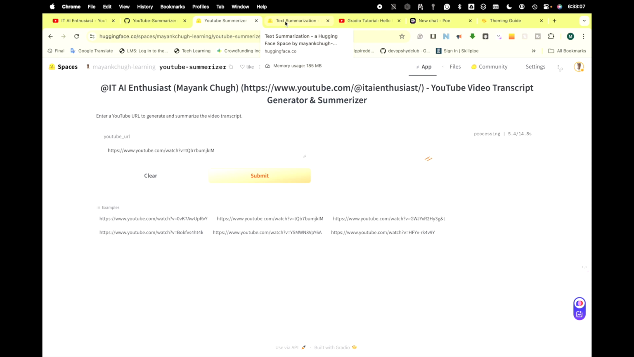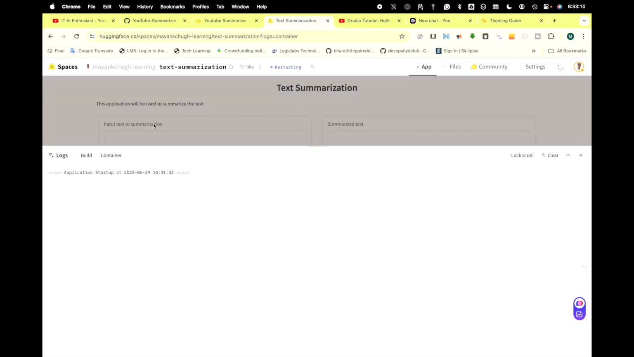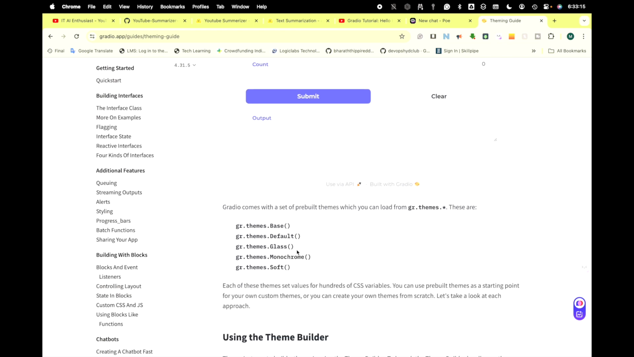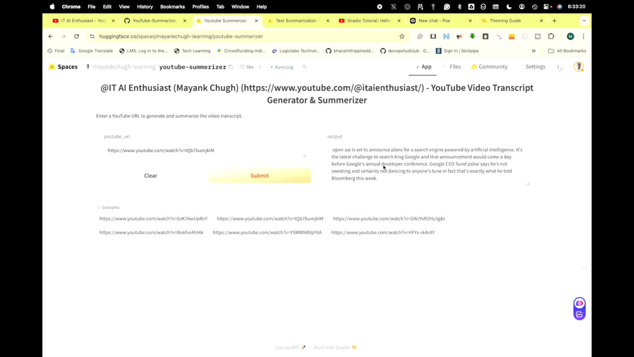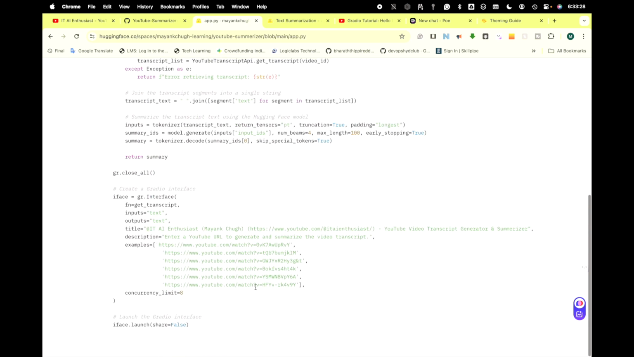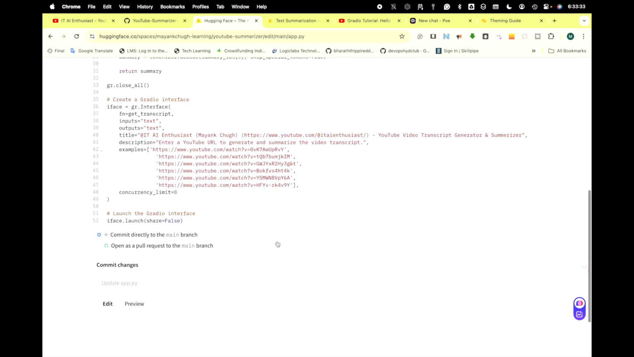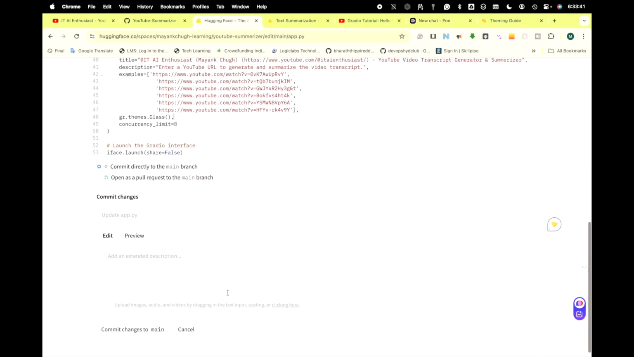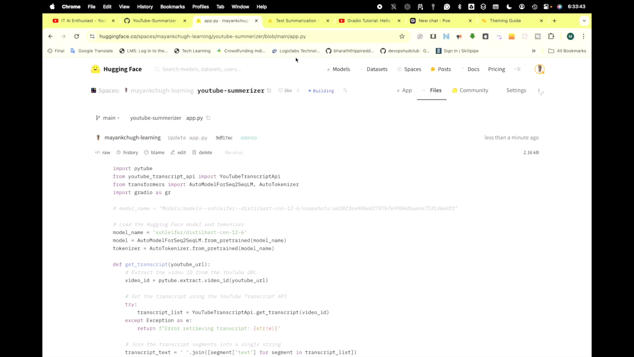So what we can do now, this one and the theme thing: I'll give this theme as soft. We already used it. This time we'll give the theme to this code as well, as it's working. Let me give the theme as soft. Edit. Commit.